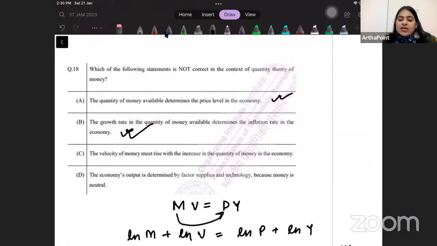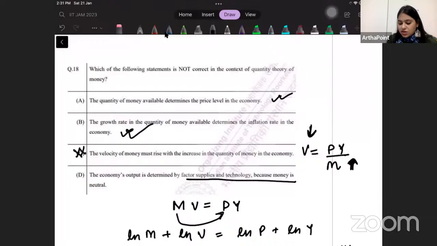Velocity of money must rise with increase in the quantity of money in the economy. This is not suggested by quantity theory. If you think about this, velocity of money will be PY by M. If M increases, then V will decrease, right? It will not increase. So this is an incorrect statement. The economy's output is determined by factor supplies and technology because money is neutral. Neutrality of money is suggested because this is the classical model. So this is also correct. So the correct answer to this question is going to be C. Come to the next question.